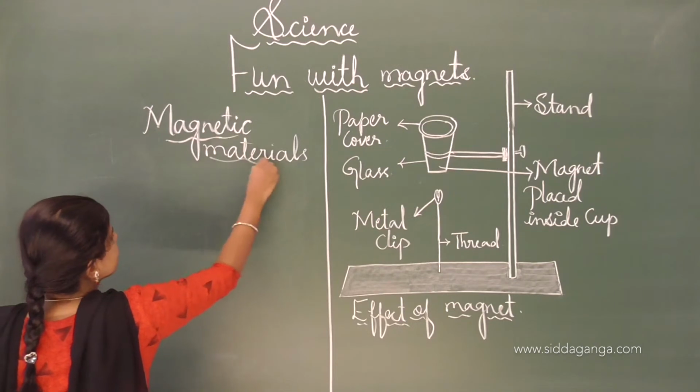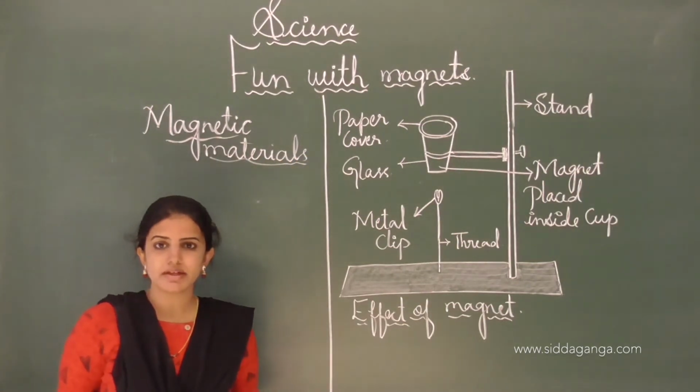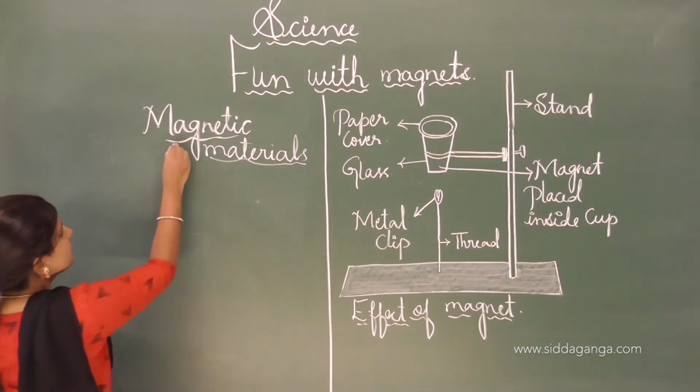Magnetic materials are those materials which are attracted by magnets.